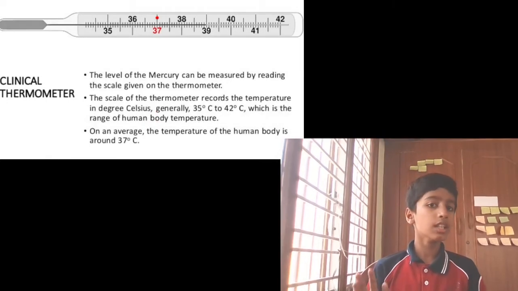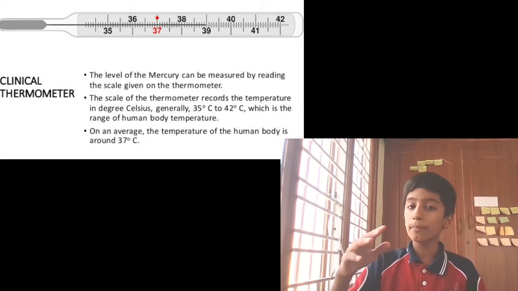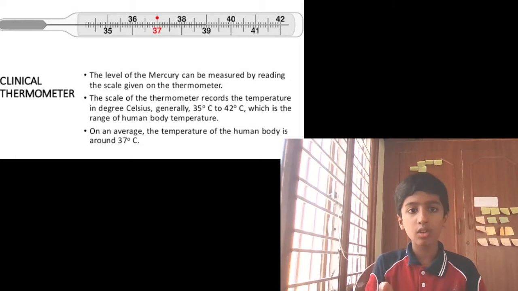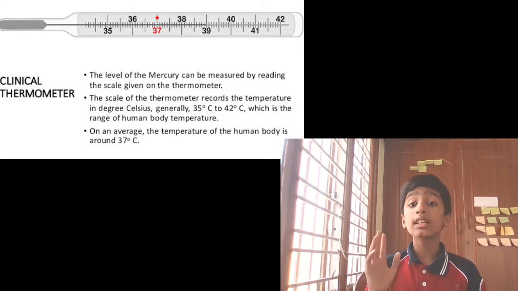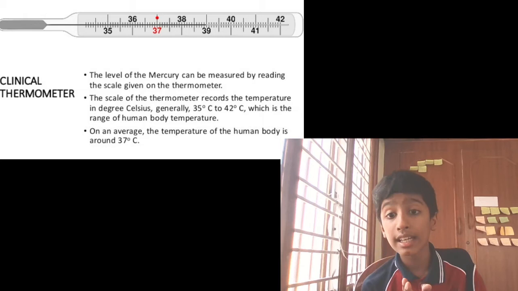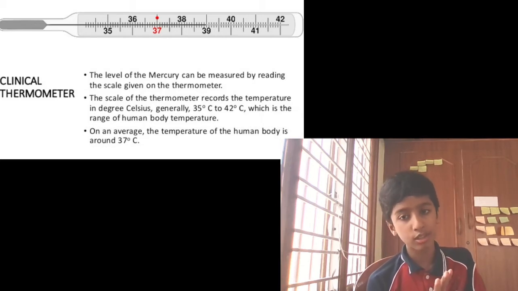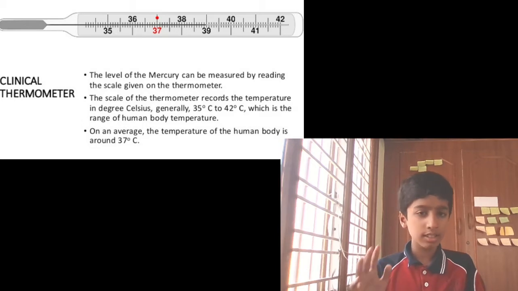Now the level of the mercury can be measured by reading the scale given on the thermometer, and the scale of the thermometer records the temperature in degrees Celsius. I have told you generally 35 degrees to 42 degrees Celsius, okay, which is the range of human body temperature. 37 is the normal.